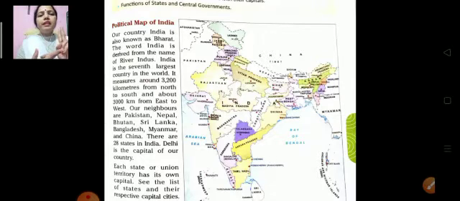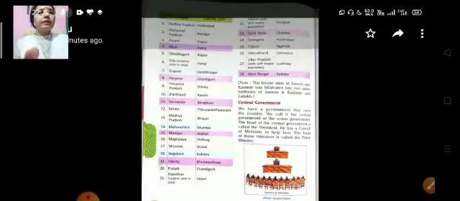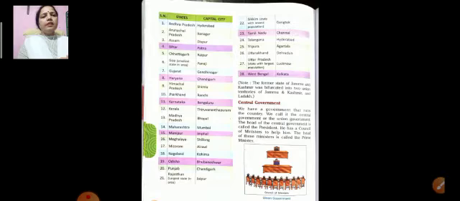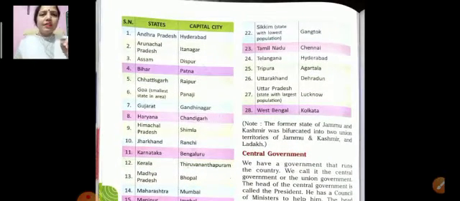There are 28 states in India. Delhi is the capital of our country. These are very important facts about our country, so you have to learn all things. Each state or union territory has its own capital. See the list of states and their respective capital cities. Now turn your page, children. Here you can see the names of states and their capitals. I will not repeat again because I have already repeated this chapter. This is your revision class, don't forget.